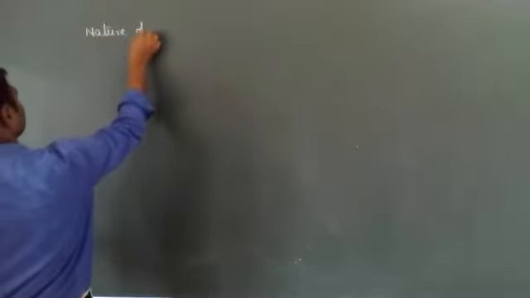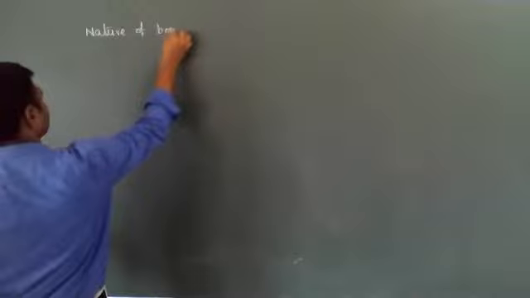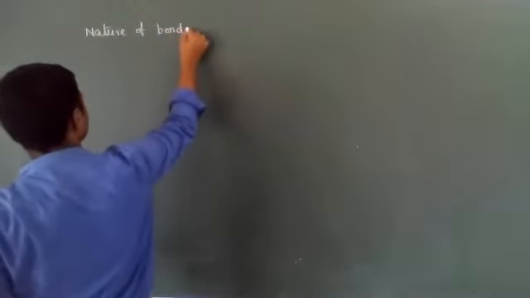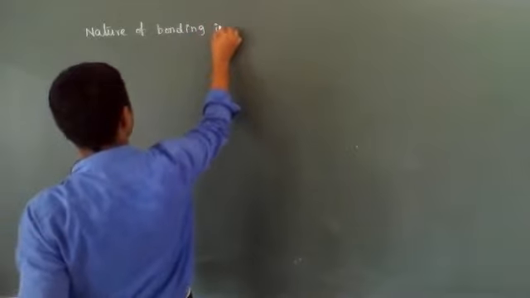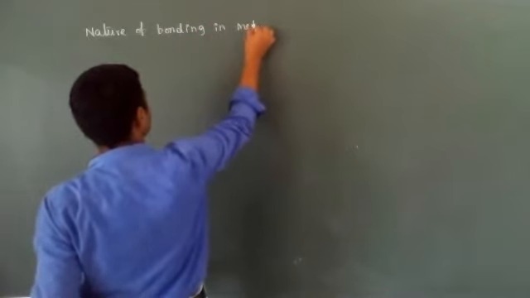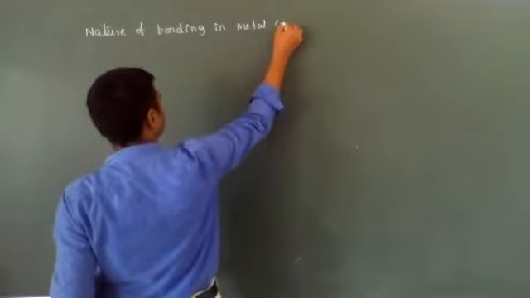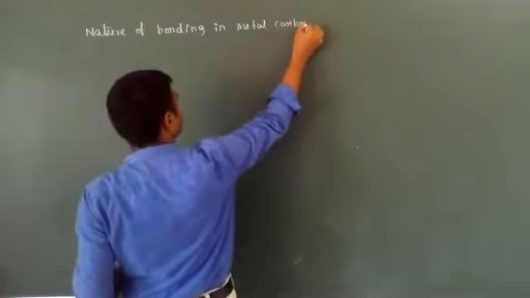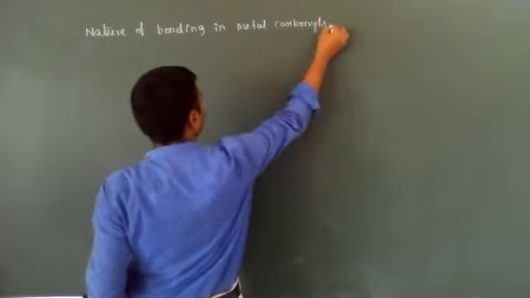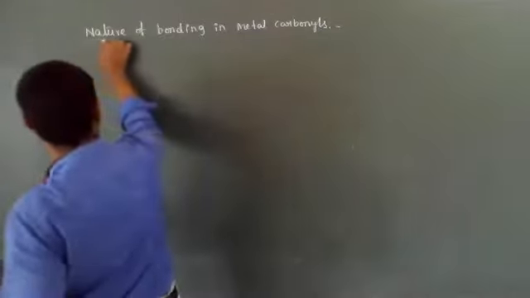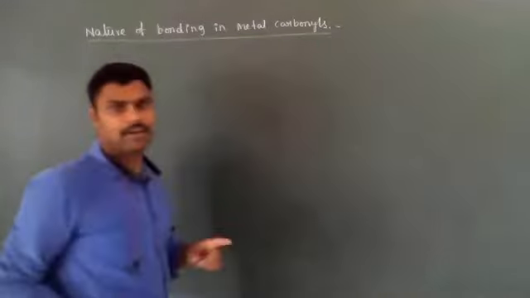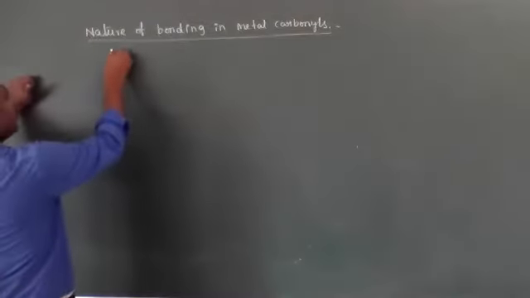Nature of bonding in metal carbonyls. Here two types of bonds are present.